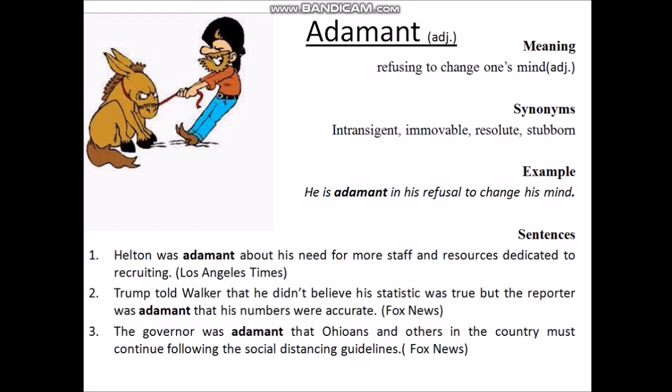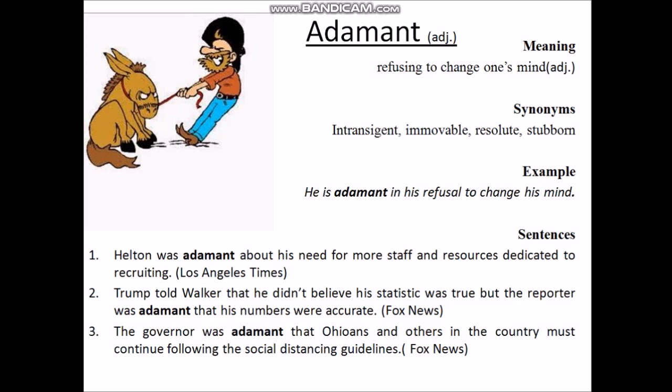So the sentences under this are: first sentence is Helton was adamant about his need for more staff and resources dedicated to recruiting. That means Helton doesn't change his mind about recruiting the staff and other resources.